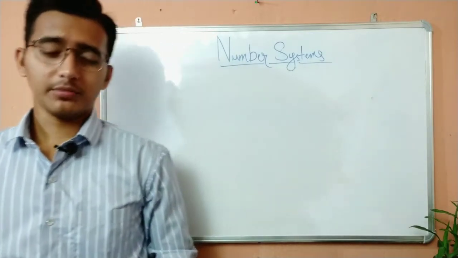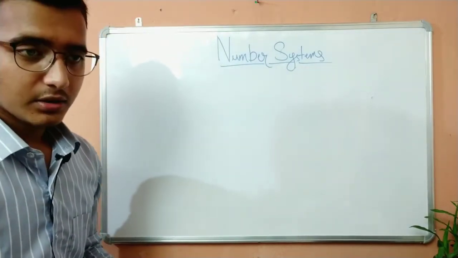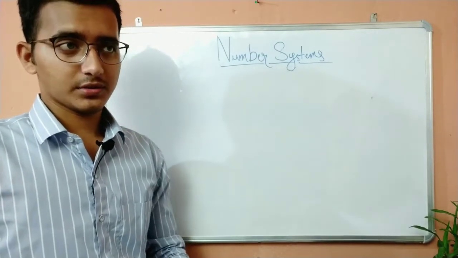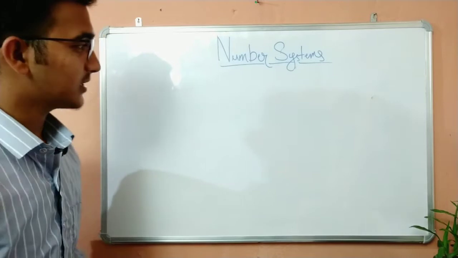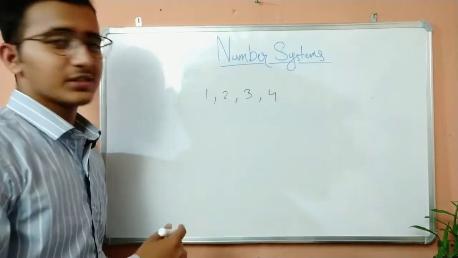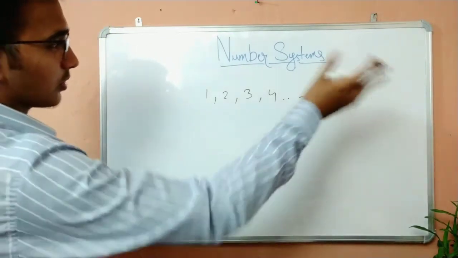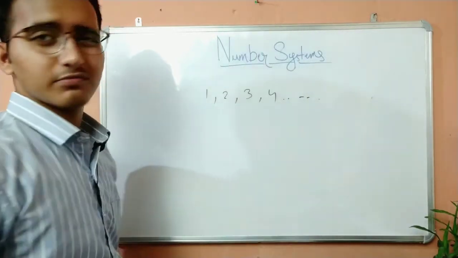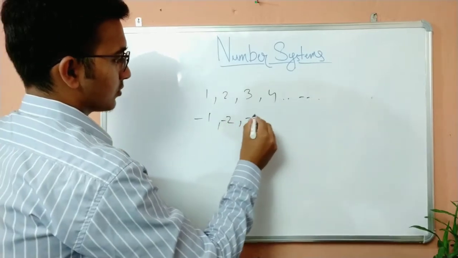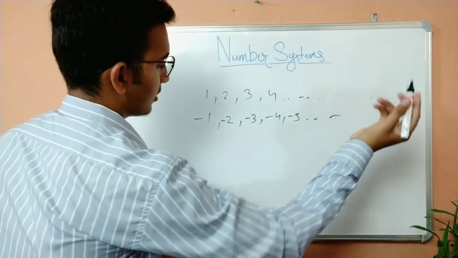You might have heard about numbers. Actually, you have seen what numbers are. So basically, if I ask you, tell me what are numbers, or how can you define numbers? You might say 1, 2, 3, 4... These are numbers, and it goes on. So you have 5, 6, 7, 8 and it just goes on. But then you also have numbers -1, -2, -3, -4, -5 and it goes on.